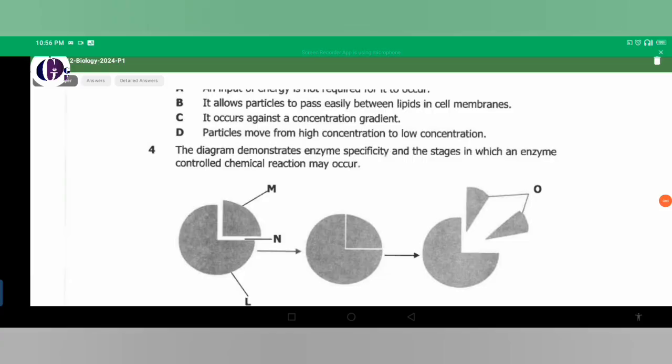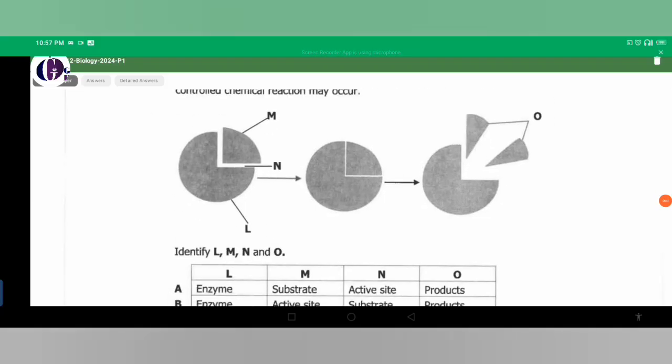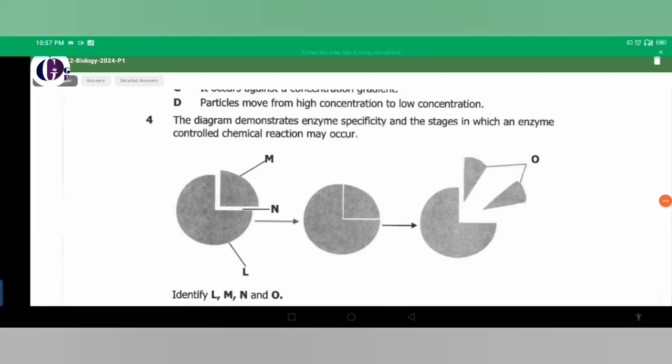Okay, so we got number 4. The question says the diagram demonstrates enzyme specificity and the stages in which an enzyme-controlled chemical reaction may occur. When we look at this type of chemical reaction, it is a catabolic reaction, meaning it breaks apart a substrate. Now we really need to understand what all these labeled parts represent.